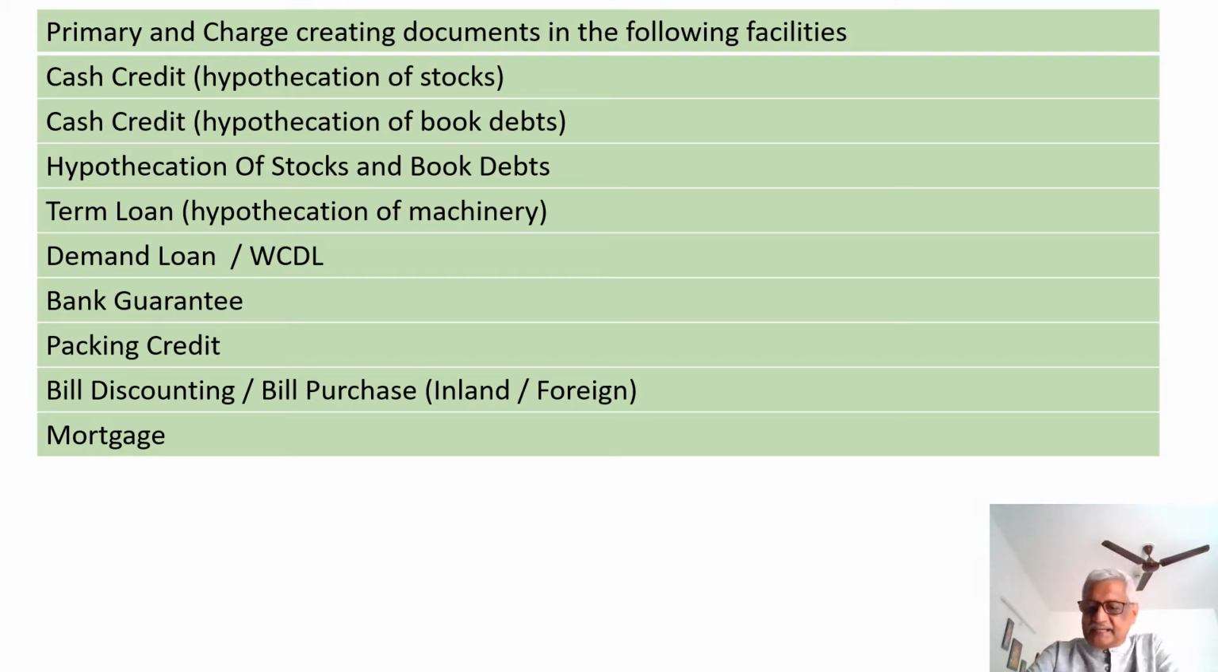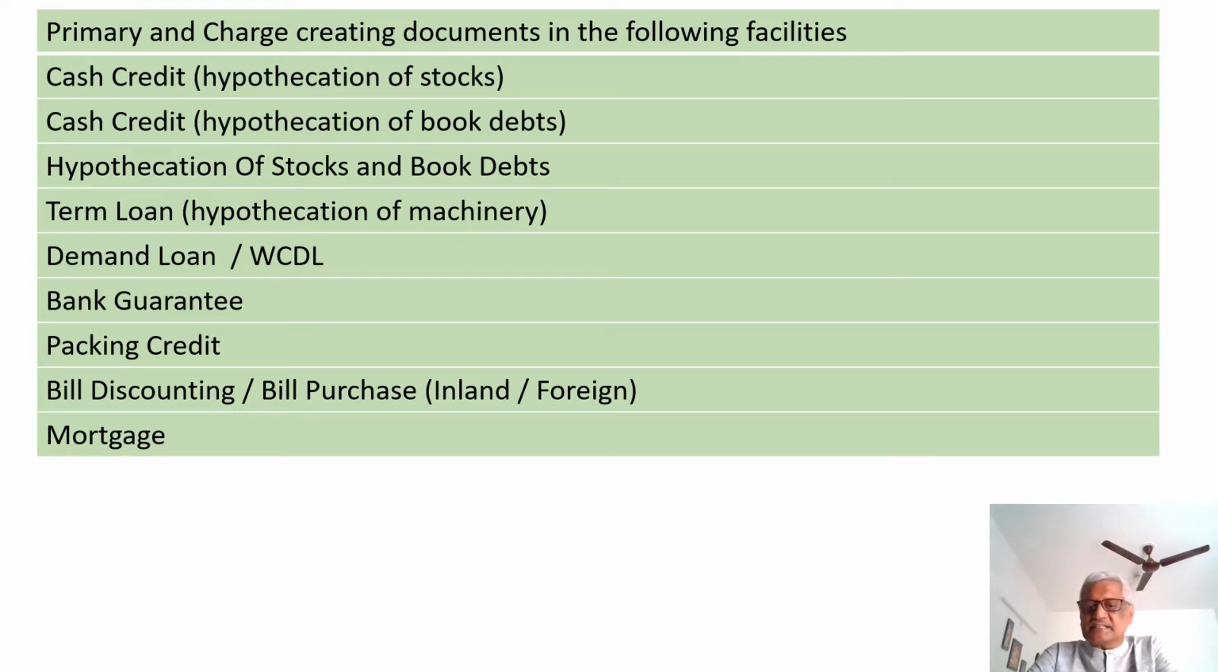When it comes to packing credit, we are aware that it is a pre-disbursement, pre-sale working capital finance given to exporters to procure the raw materials. There again, the primary document will be the DPN or the demand promissory note and the charge creating document will be the deed of hypothecation of stocks.